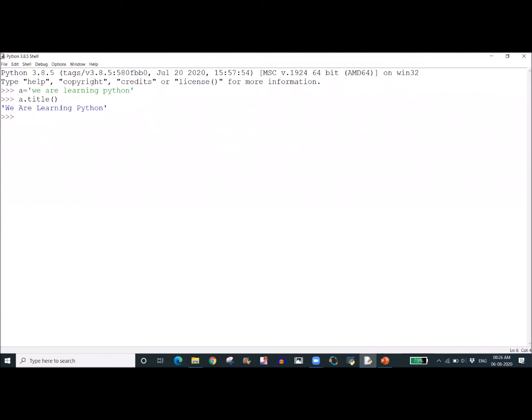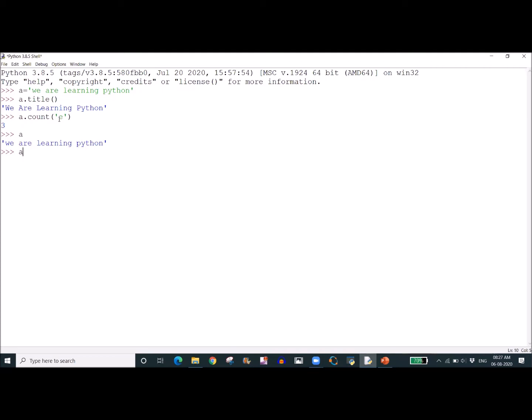Now we want to know how many times E is repeating here. You can observe here 1, 2, 3. Three times E is being repeated. Now we want to count how many times E is occurring in this string. So a dot count small e. So E is repeating 3 times.